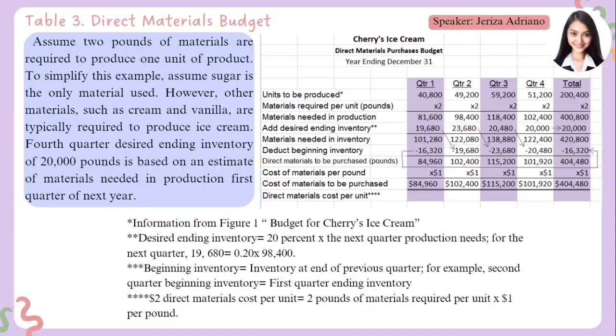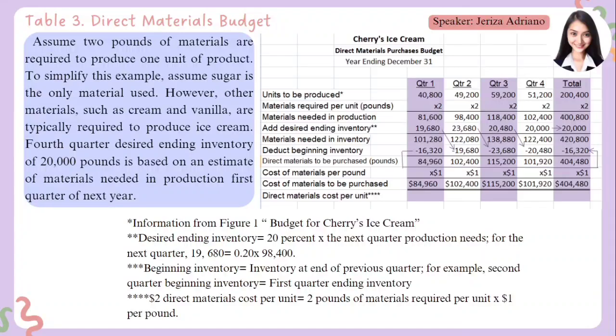Now, the cost of material is $1 per pound. $1 is equivalent to 2 pounds, which is equivalent to $1 per pound. So we'll multiply it by $1 to get the cost of materials to be purchased. Okay, so a total of still the same, 84,960 for the first quarter.